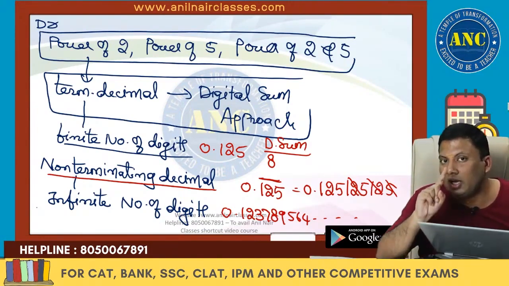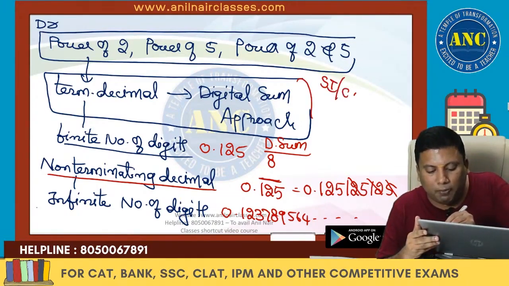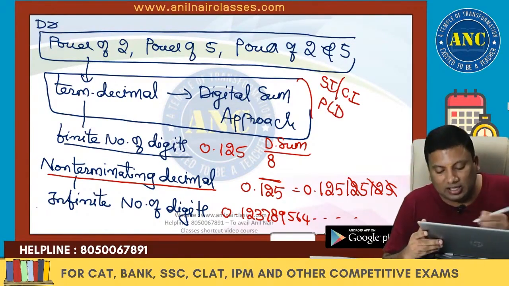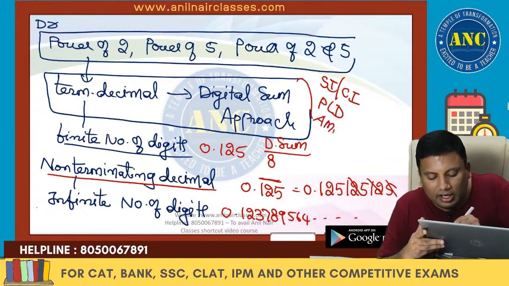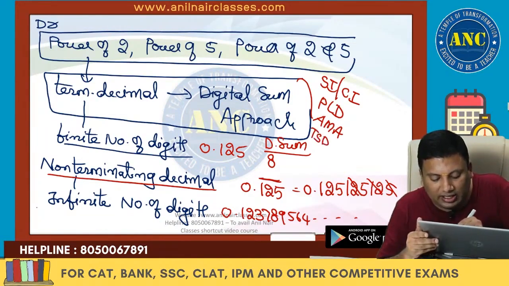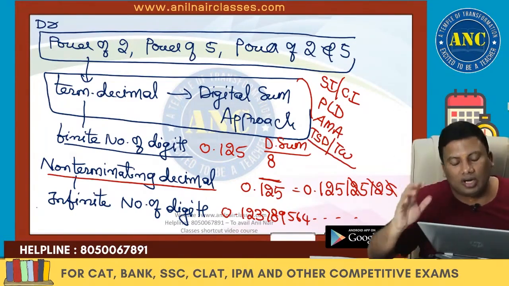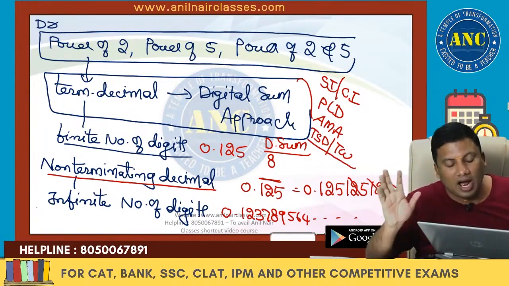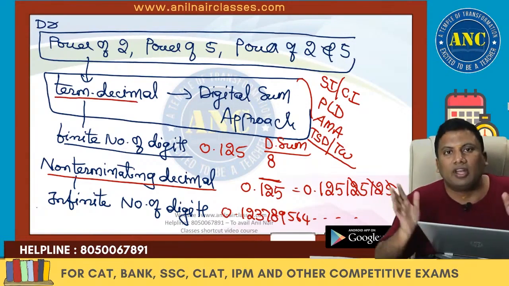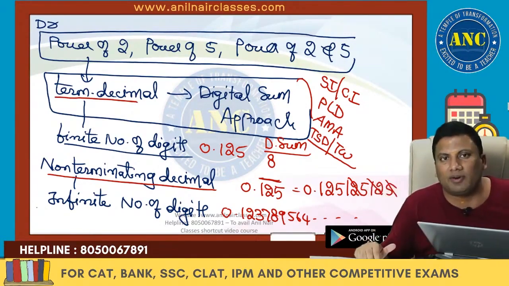Keep this in mind. I am going to use this concept in simple interest, compound interest with no formula based approach, in profit, loss and discount, in averages, mixture and allegation, in time, speed and distance and time and work. I will solve arithmetic through a prism that you have probably never seen in your lifetime, other than as an Anil Nair student. There are close to 6 to 7 full-length videos on compound interest on our YouTube channel.